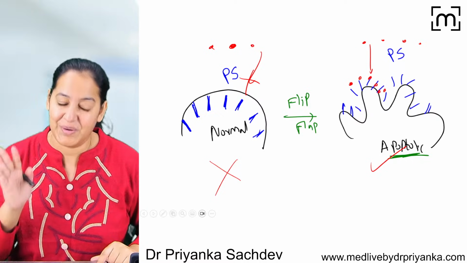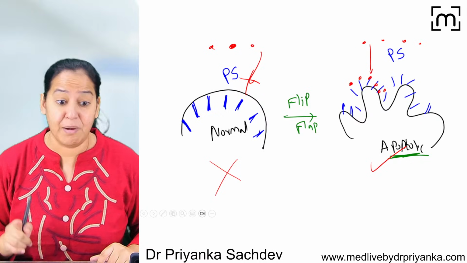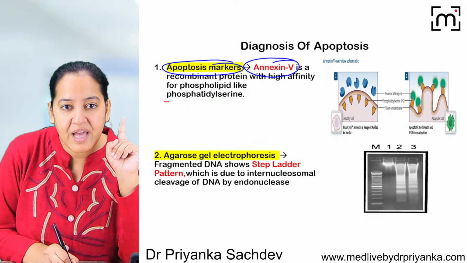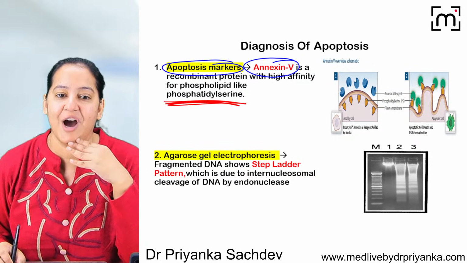This is the reason you get questions on that. Phosphatidylserine is the principle of Annexin 5. Yes, Pratiksha, yes. Phosphatidylserine is the principle. So please understand, it is the externalization of phosphatidylserine. How many of you got it?